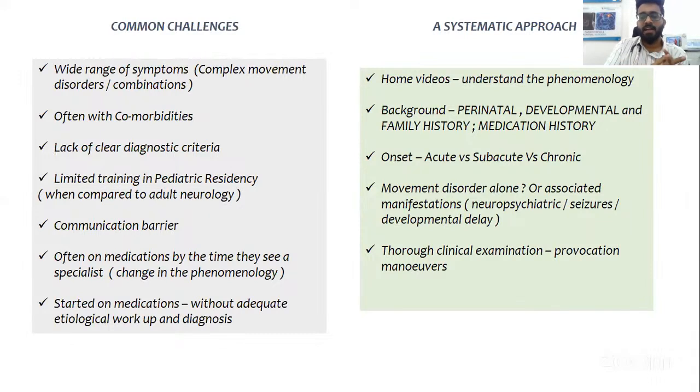For example, if a child has chorea, he'll not be able to clearly see the choreiform movements. When you ask the child to outstretch the arms, you can easily see the choreiform movement. That is one example. And also rational investigations in movement disorders, like you need to do imaging. You try to see any structural malformations or structural abnormalities in the basal ganglia. You do an MRI,